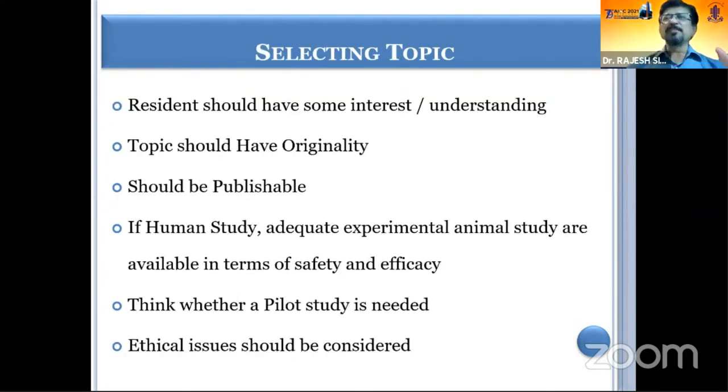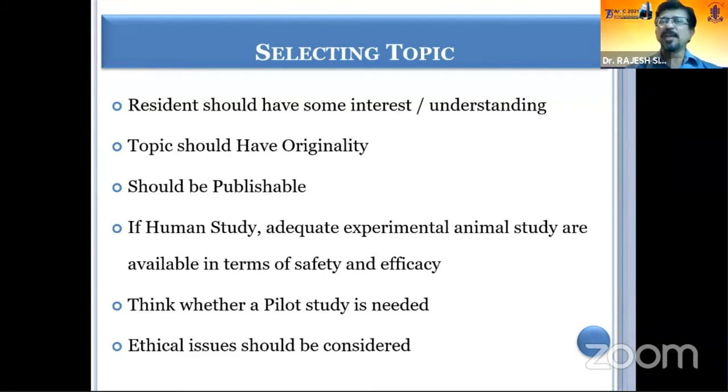Another very important point is that the resident or the student should have some interest in or understanding of the topic that you are giving. That is why, if a resident comes to me for a thesis topic, saying you are my guide and you have to allot me a thesis topic, I just give him a broad topic and say: read this, then come back and we will discuss. That creates an interest in the student that, okay, this is something I can do.